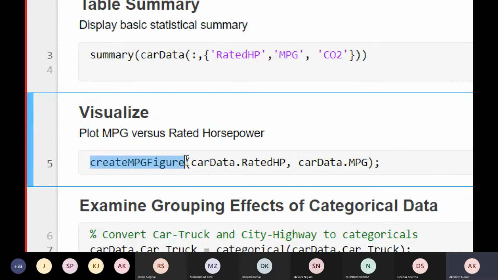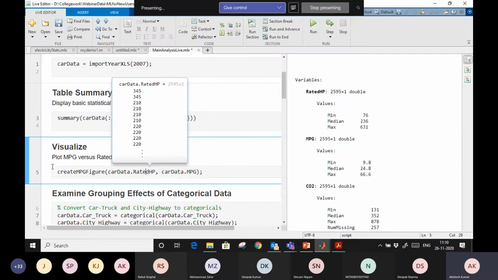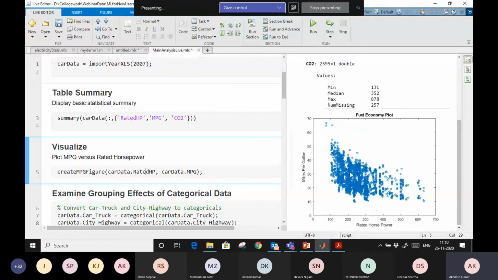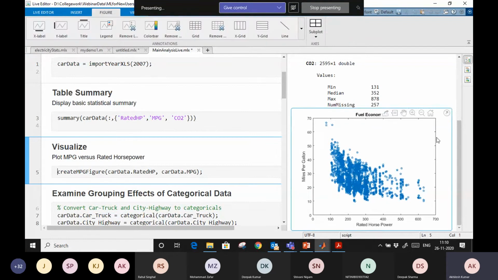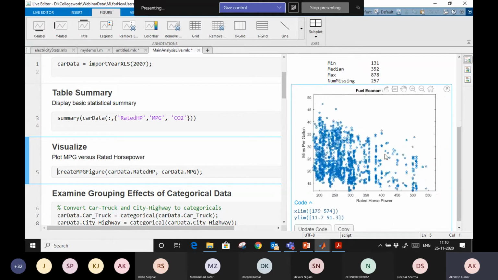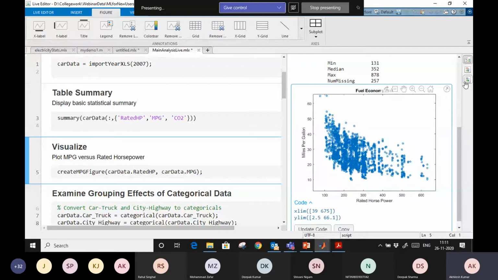So here I am using that function, and I am going to plot mileage with respect to rated horsepower. Let me run this one also and check the output. You see here what this graph shows. You can zoom it also directly from here like this. Perfect. You can zoom it and you can visualize. So I'm going to undock this and check this figure.